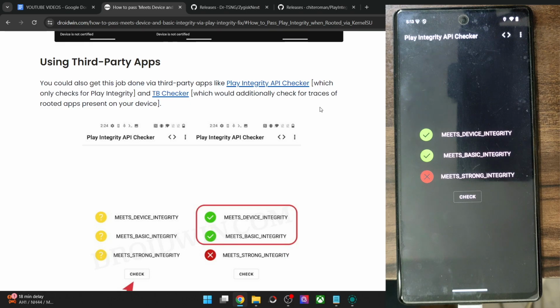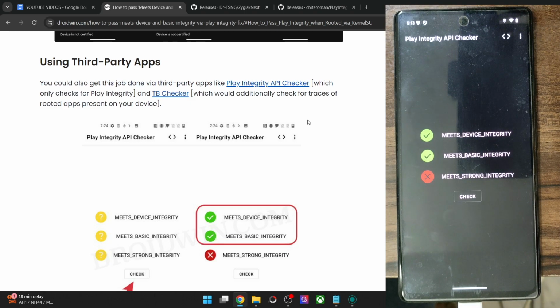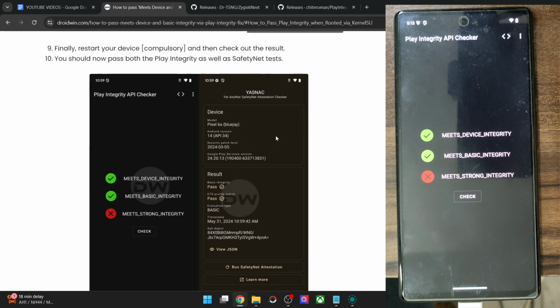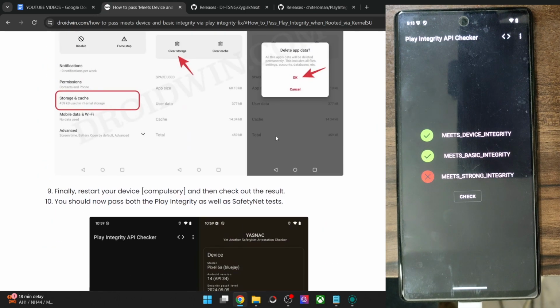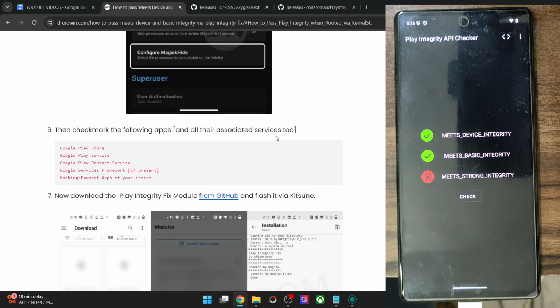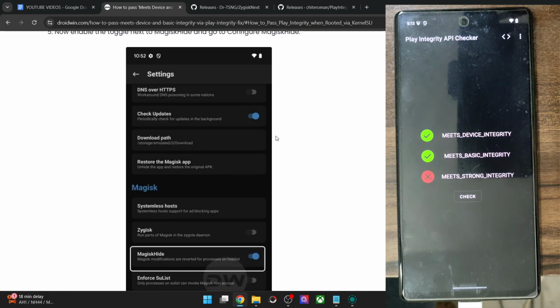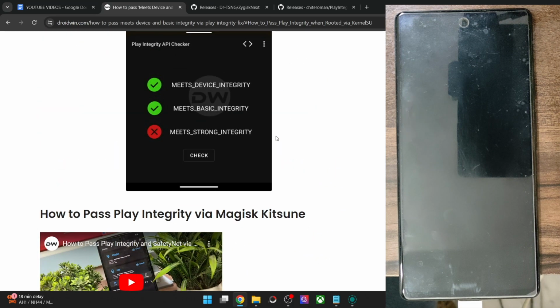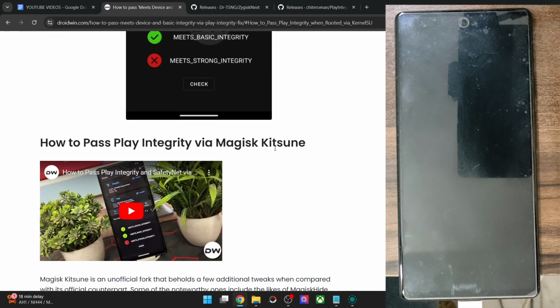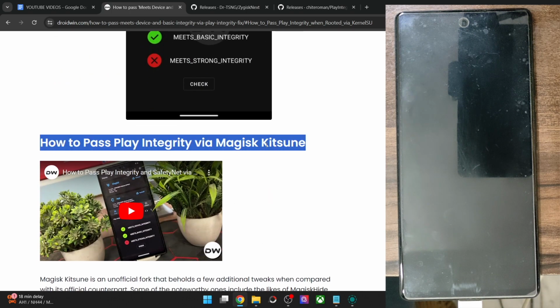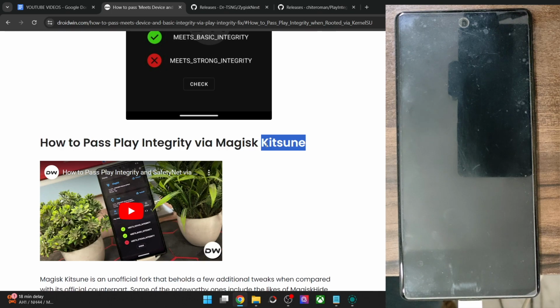So with this, we are now passing the Play Integrity Checker test of the device integrity and basic integrity, and our task stands complete. So do keep in mind that in the likes of APatch as well as KernelSU, both of these take the root of the kernel while obtaining root, and both of them do not have an inbuilt Zygisk, as opposed to the official Magisk or the Magisk Kitsune. Both these apps already come inbuilt with the Zygisk module, so you don't have to flash Zygisk in case of the official Magisk or the unofficial Magisk Kitsune.